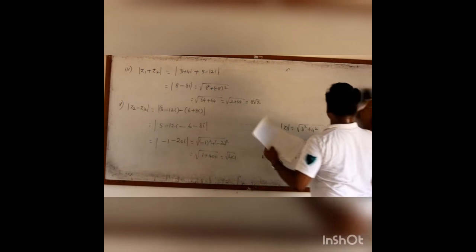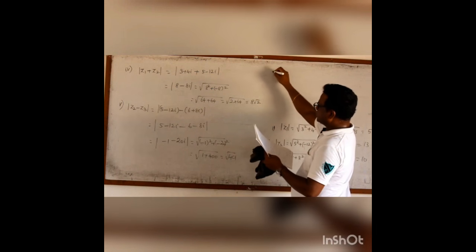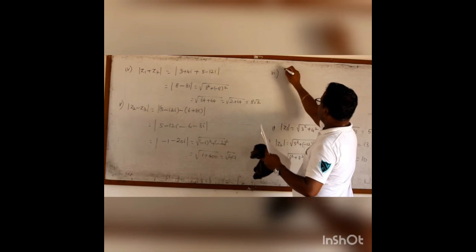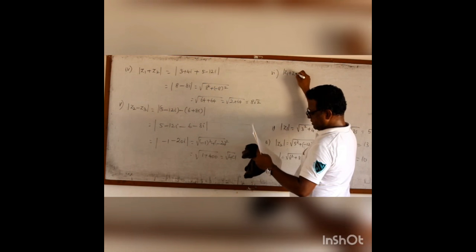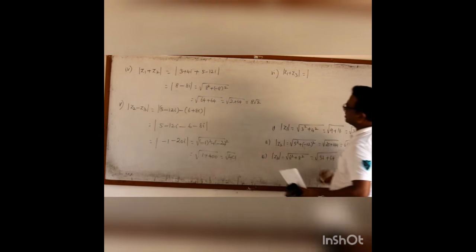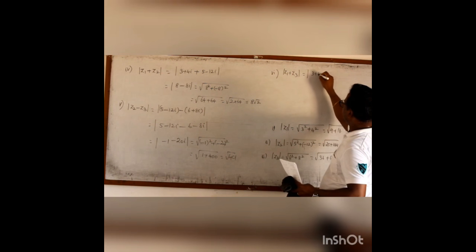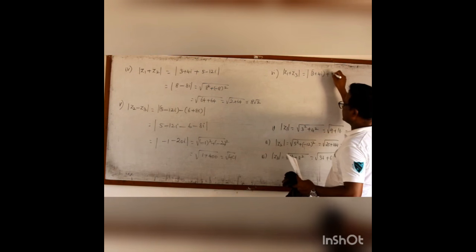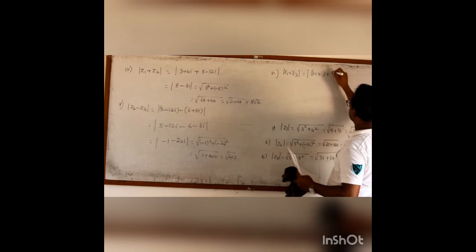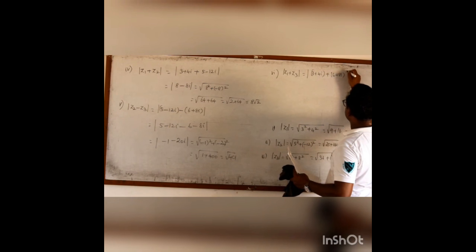Now the sixth problem. Modulus of z1 plus z3. z1 is 3 plus 4i, plus z3 is 6 plus 8i.